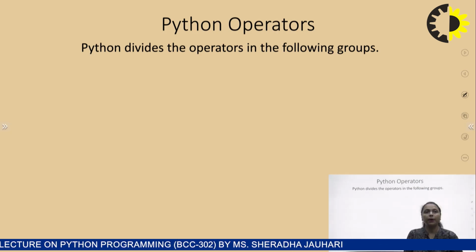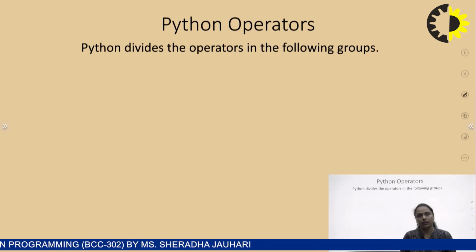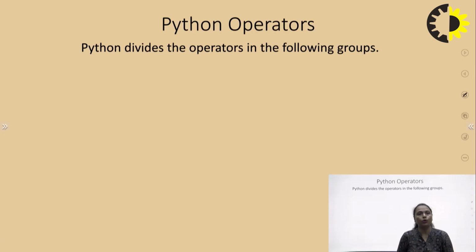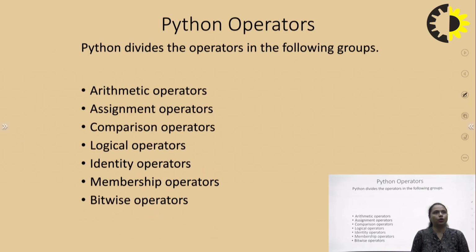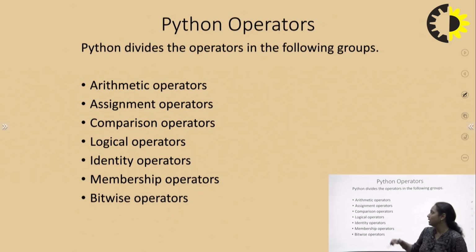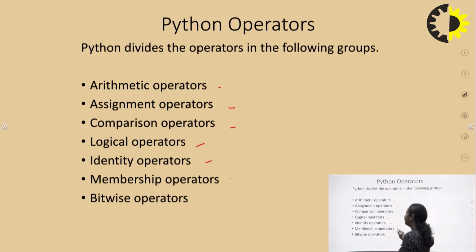Now, Python operators. As we have discussed the types of data which are available with us in Python, now what are the various kinds of operations we can perform on those data? For that purpose, we have various Python operators defined within the Python language, which perform various operations on the data present with us. We can divide Python operators into the following groups: arithmetic operators, assignment, comparison, logical, identity, membership and bitwise operators.